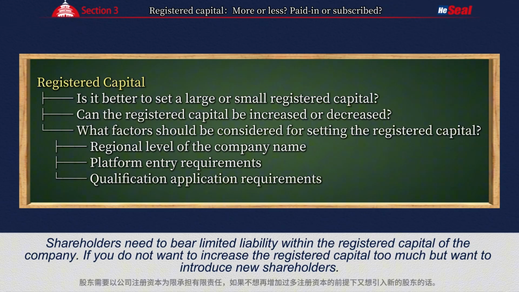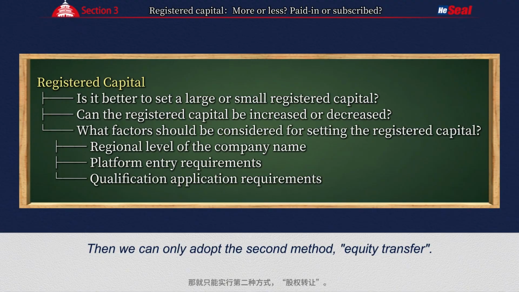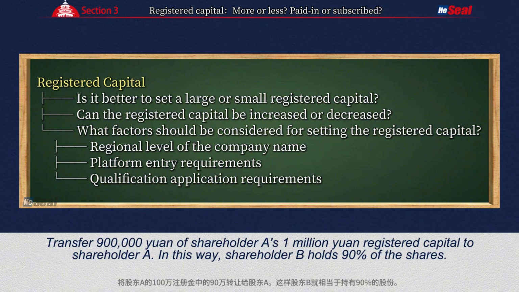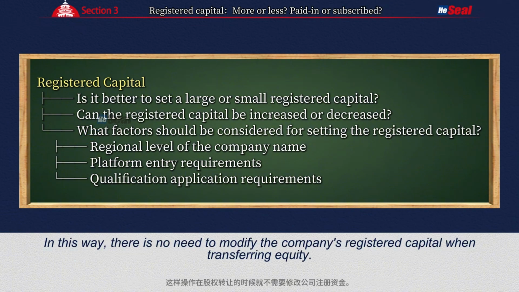If you do not want to increase the registered capital too much, but want to introduce new shareholders, then we can only adopt the second method, equity transfer. You can transfer part of the registered capital of shareholder A to shareholder B. Transfer 900,000 yuan of shareholder A's 1 million yuan registered capital to shareholder B. In this way, shareholder B holds 90% of the shares. In this way, there is no need to modify the company's registered capital when transferring equity.